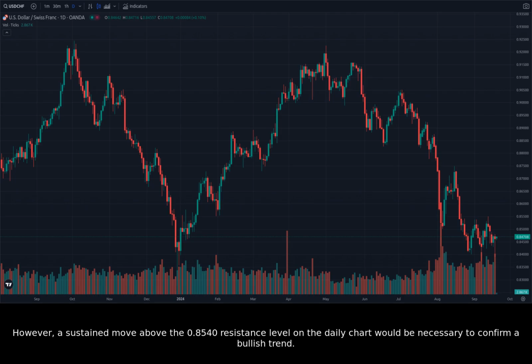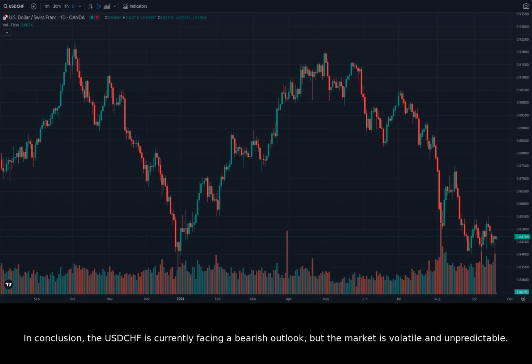However, a sustained move above the 0.8540 resistance level on the daily chart would be necessary to confirm a bullish trend. In conclusion, the USDCHF is currently facing a bearish outlook, but the market is volatile and unpredictable.